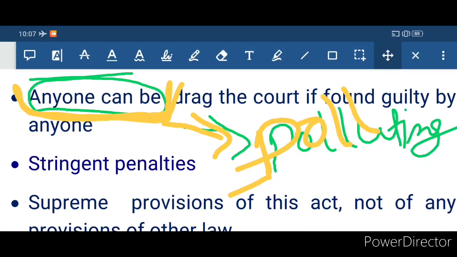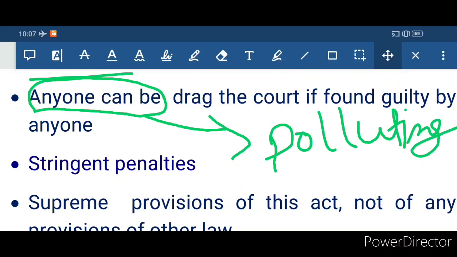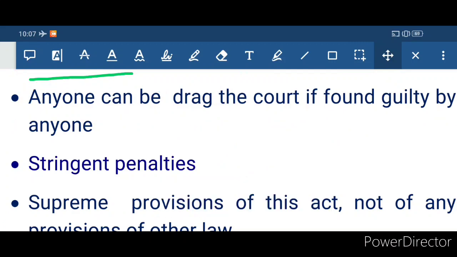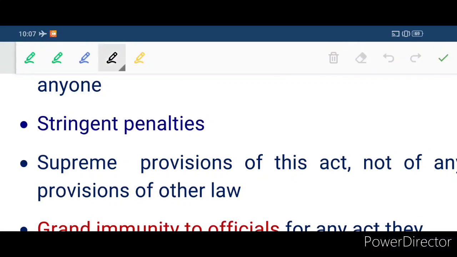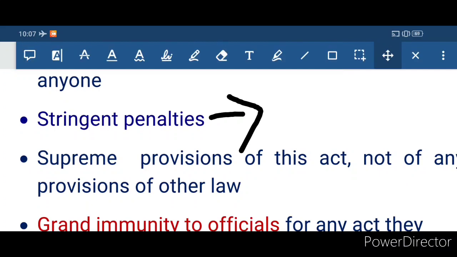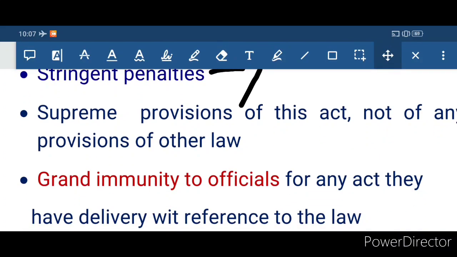Clear? And the next one: stringent penalties. It means this act carries stringent penalties if someone is found guilty. Remember this. After that we have the supreme provisions of this act.